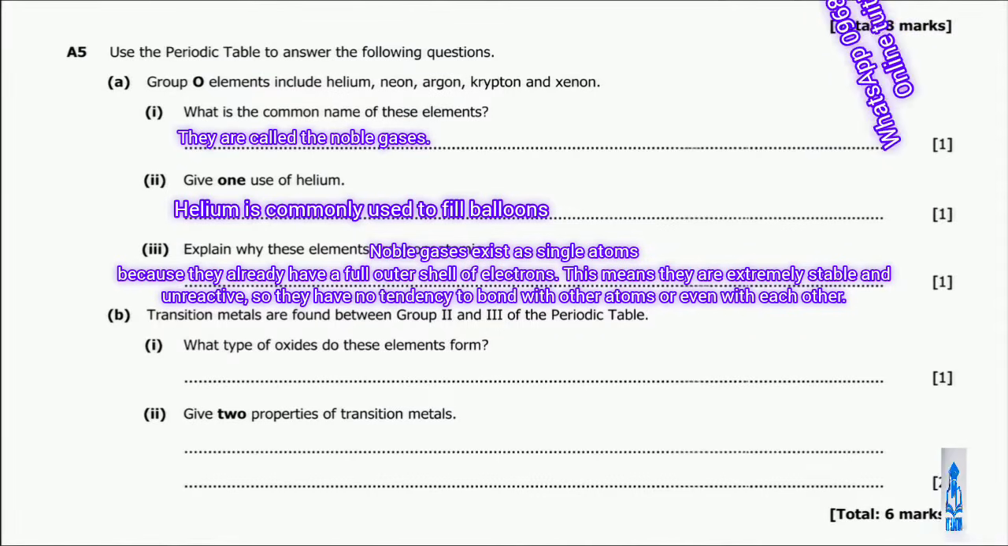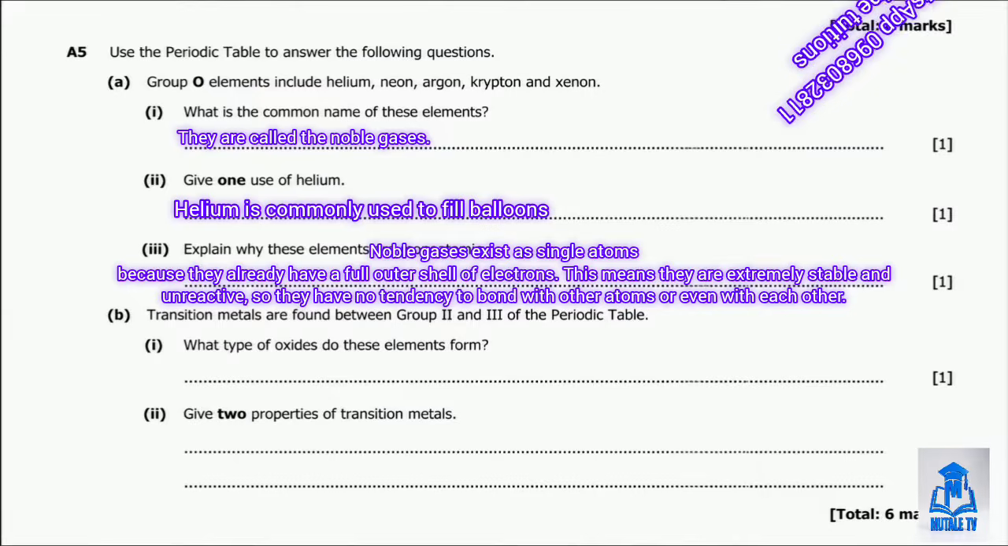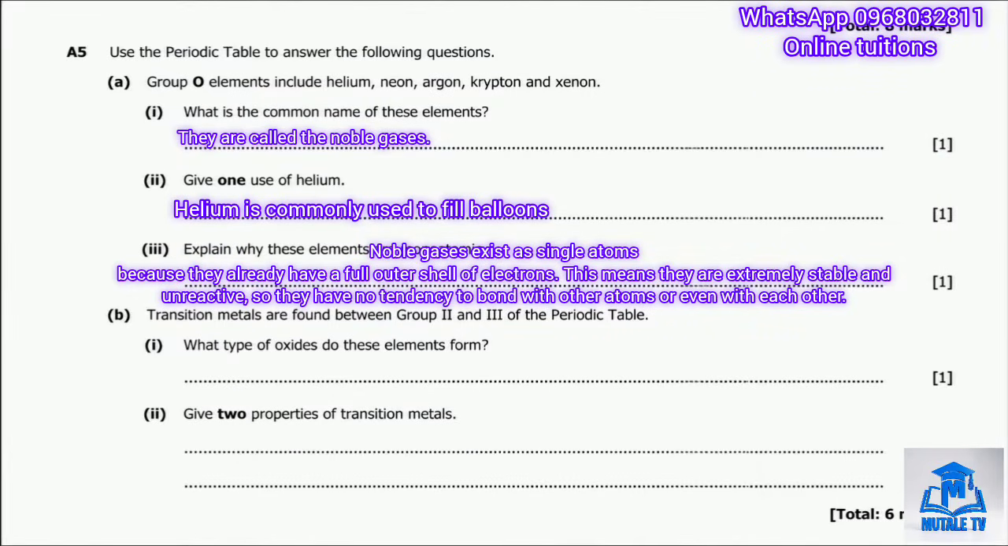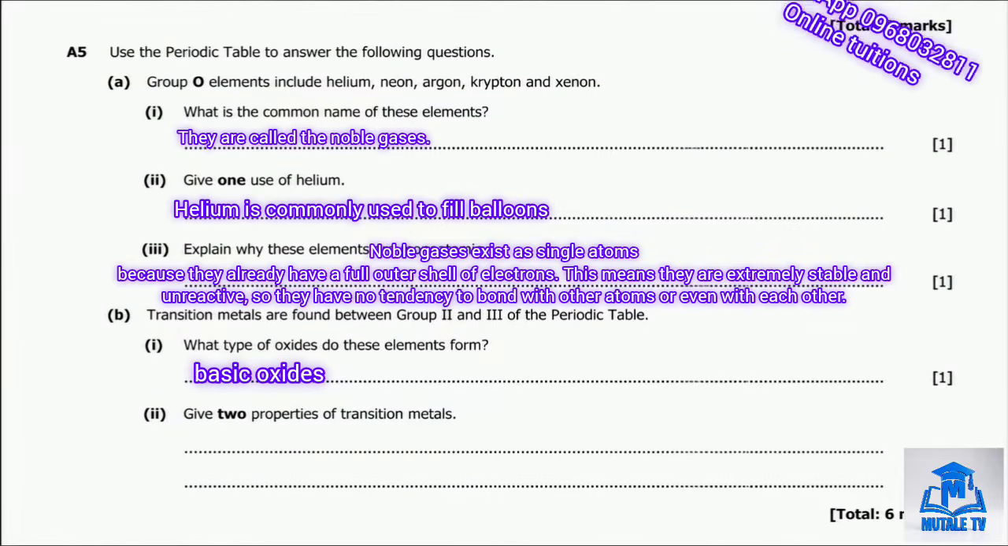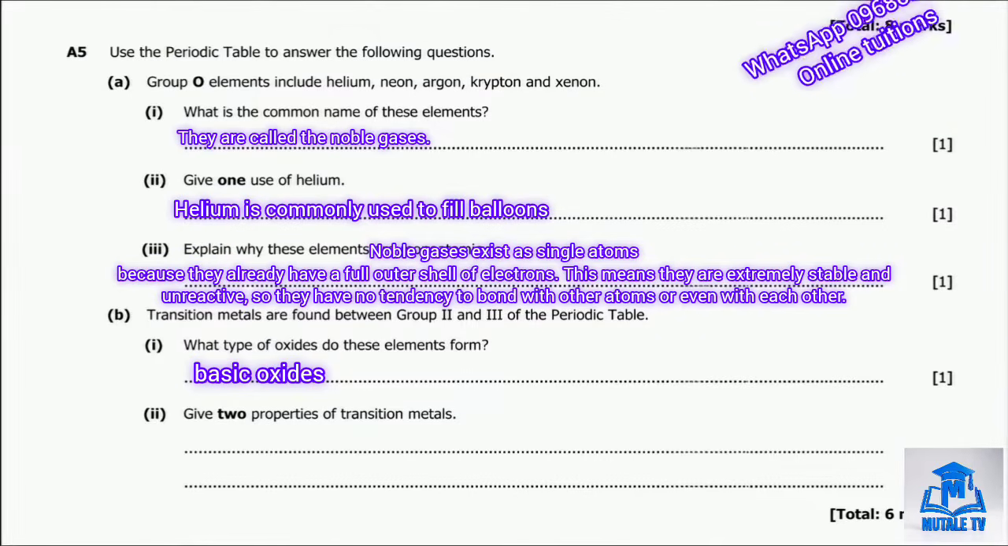Then moving on to question B. Question B tells us that the transition metals are found between group 2 and group 3 of the periodic table. Part B1 asks us what type of oxide these elements form. Transition metals form basic oxides, though some can be amphoteric depending on the specific metal.